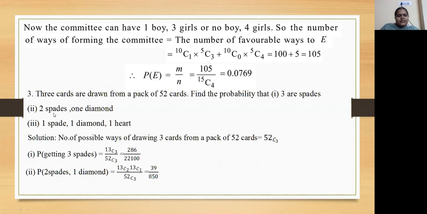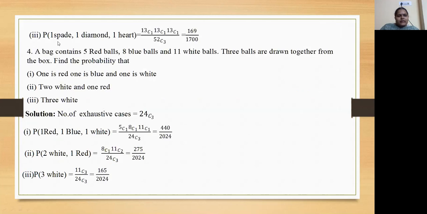Next, probability of 2 spades 1 diamond. There are 13 spades; from that we have to take 2, so 13C2, into 1 diamond. There are 13 diamonds in the pack of 52 cards, so into 13C1 by 52C3. So this is the answer. Next, probability of 1 spade 1 diamond 1 heart. There are 13 spades, 13 diamonds, 13 hearts. From that we have to take 1 card from each, so 13C1 into 13C1 into 13C1 by 52C3 gives us this answer.